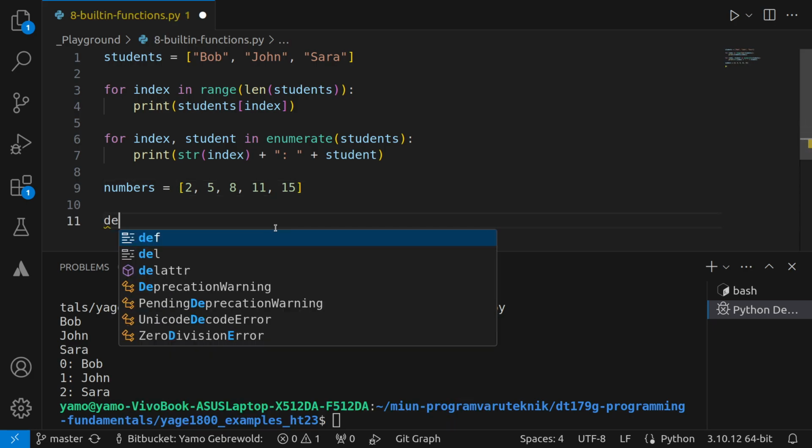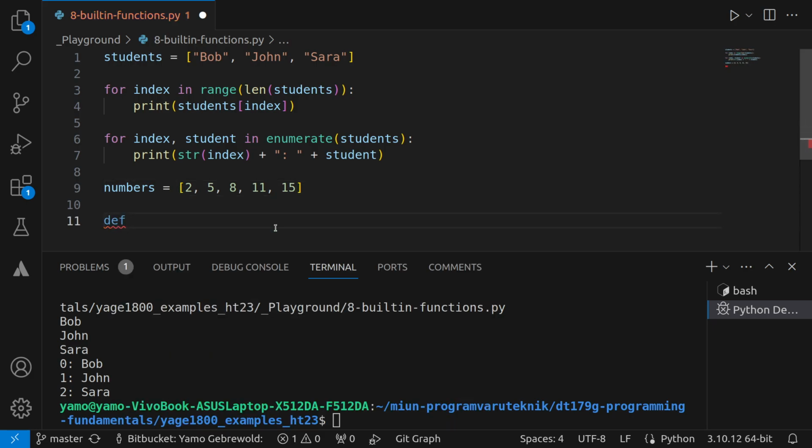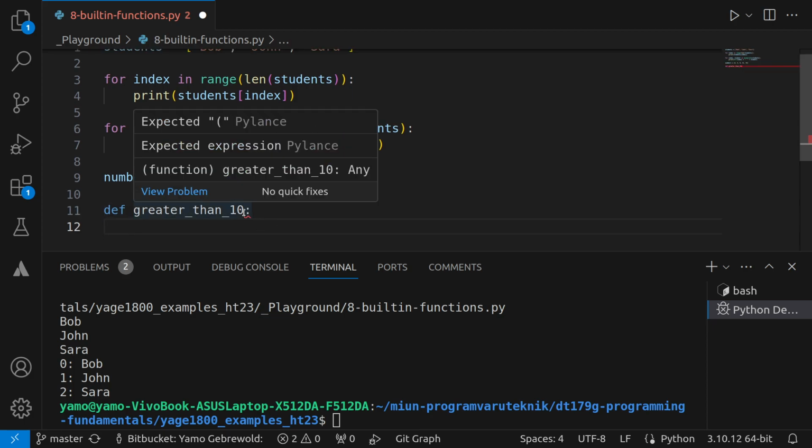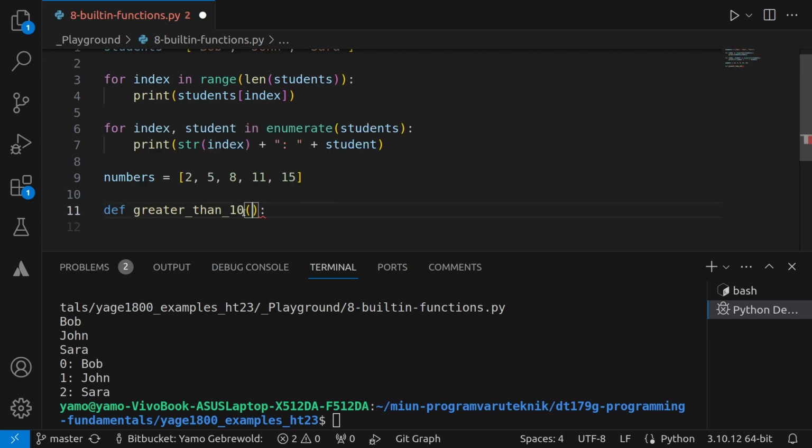I will define a function, which I will call filter by greater than 10. Greater than 10, I guess, would be a nice name. Of course, there has to be parentheses, right? And you also need to take the parameter, so I'll say n because it's a number, right?